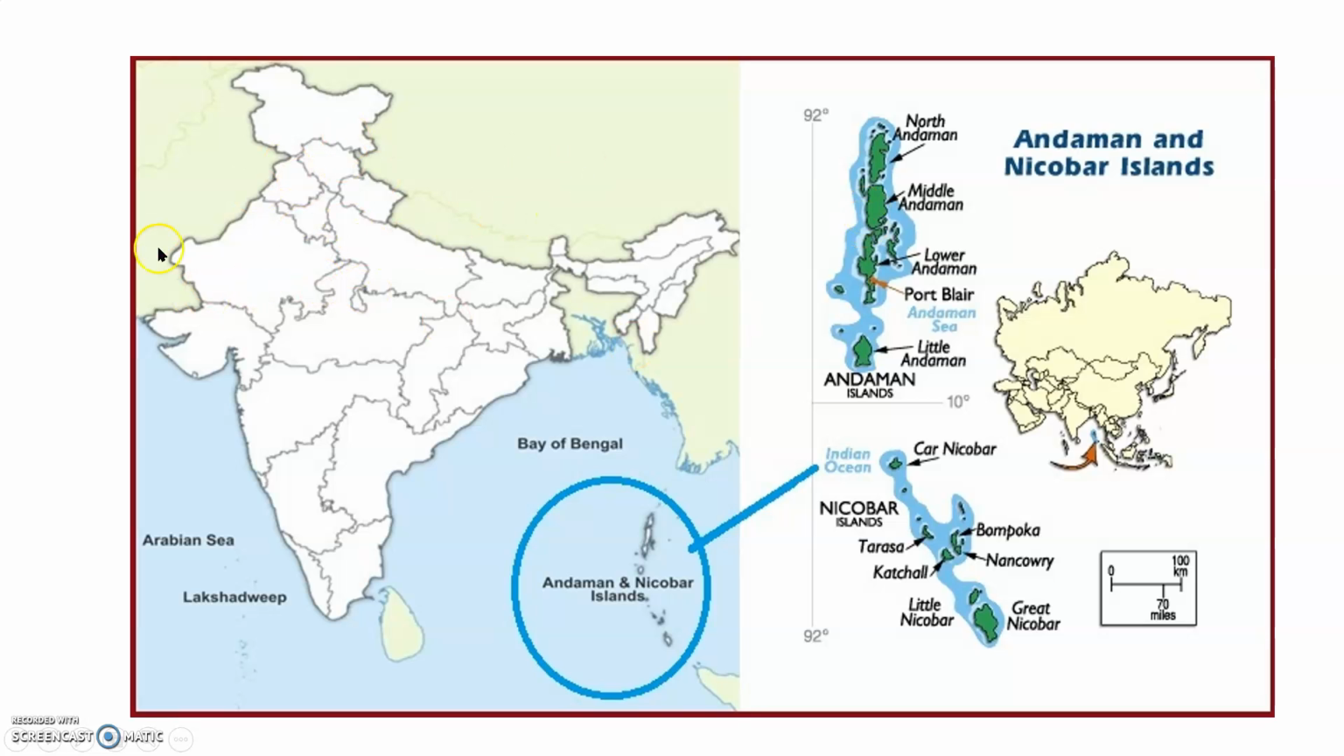And see here, in the Bay of Bengal, some group of islands are there. Those are called the Andaman and Nicobar Islands. What is an island? We discussed that a piece of land surrounded by water on all sides is called an island. See, this is the land part. Around that, what is there? Water. The Bay of Bengal is there. That's why it is called an island. Not only one island, a group of islands are there. How many? 572 islands.